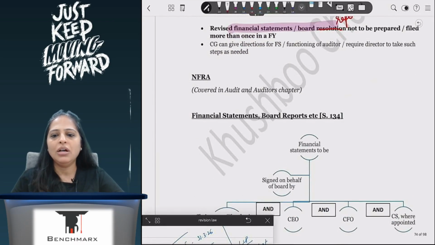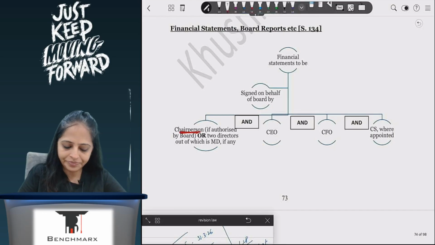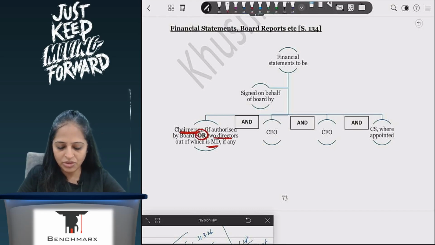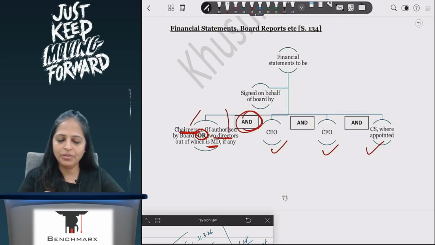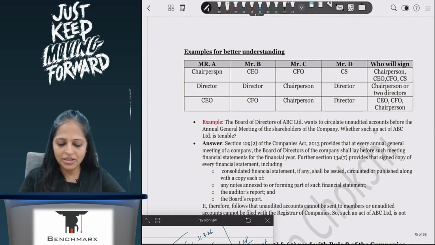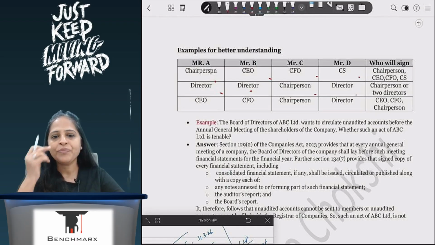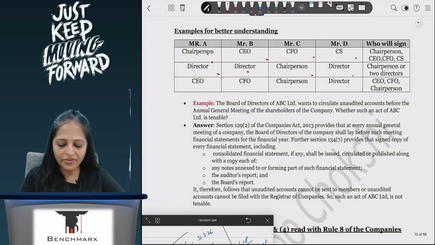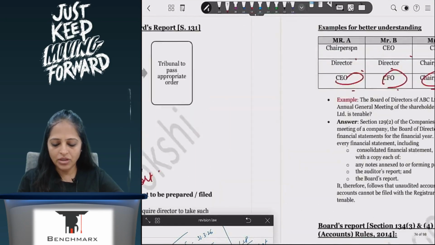NFRA I will come to. Then coming to financial statements, who can sign? Again, very very important. Chairperson or 2 directors, one of which is MD, and CEO, CFO, CS have to sign in any case. The question is between the chairperson and the directors. We had done this example in class: if I have a chairperson, CEO, CFO, CS, then all of them will sign. If I have 2 directors, chairperson, one more director, then the chairperson can sign or 2 directors can sign. If I have CEO, CFO, chairperson and director, then the chairperson, CEO, CFO can sign because I need 2 directors, correct? So very very important.